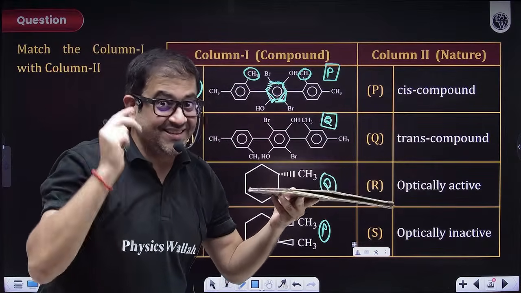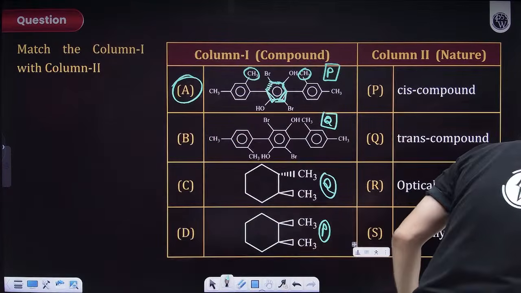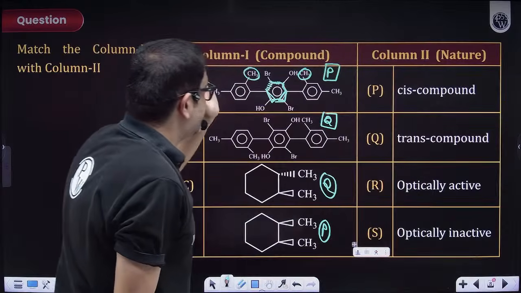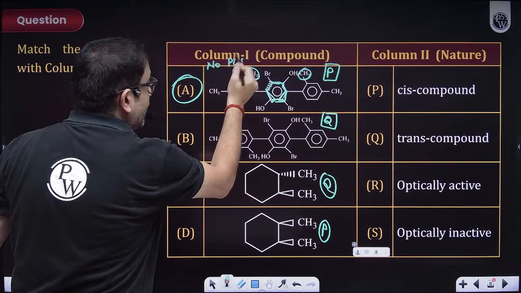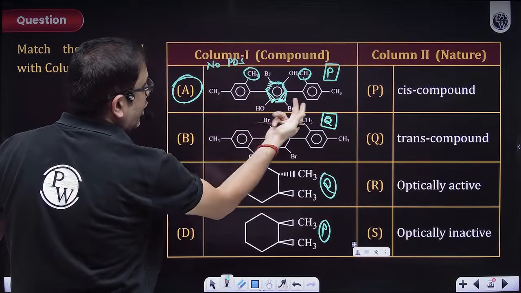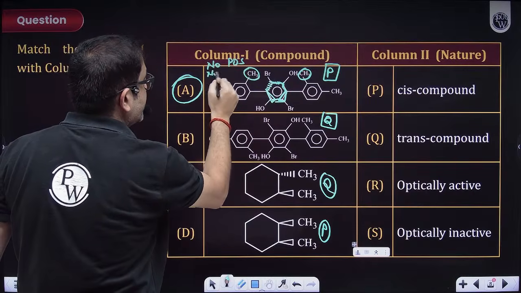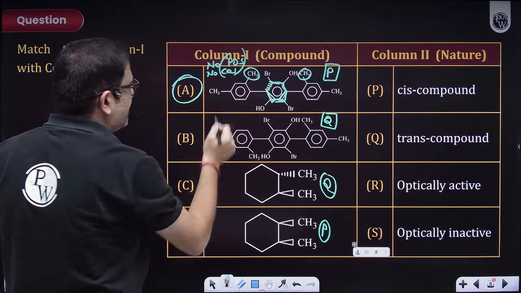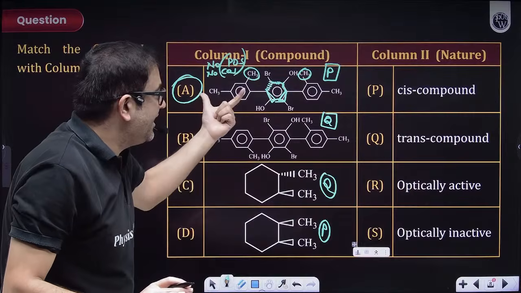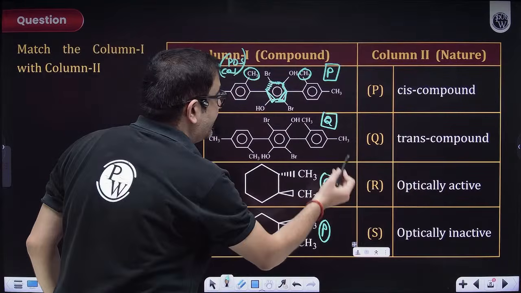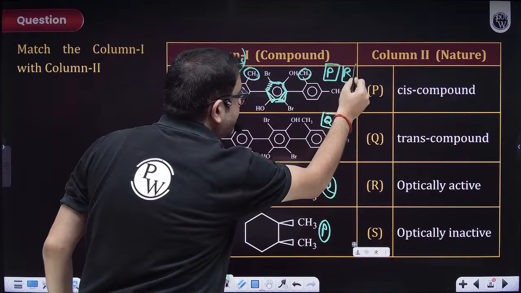Usually we have to check this, sir. So this is a good one. Technically, because it has no plane of symmetry, and because this is a non-planar molecule, it will have no center of symmetry. These are the basic elements of symmetry that we check. So no element of symmetry, and hence this will also be optically active. That means this is R.